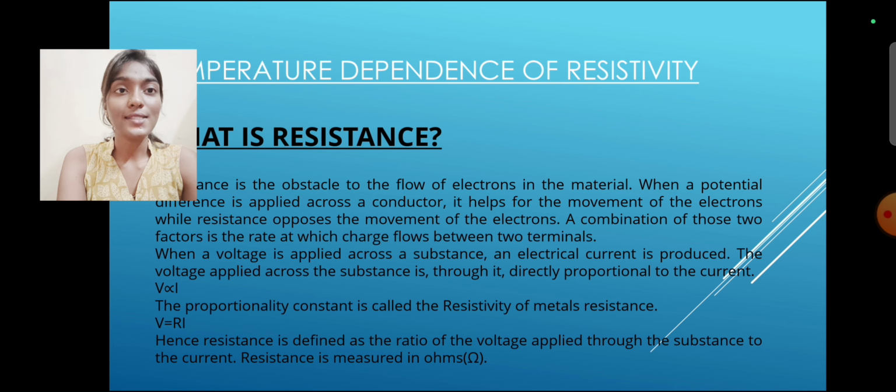When a voltage is applied across a substance, an electrical current is produced. The voltage applied across the substance is directly proportional to the current through it. The proportionality constant is called the resistance, V equals R i. Hence, resistance is defined as the ratio of the voltage applied to the substance to the current. Resistance is measured in ohms.